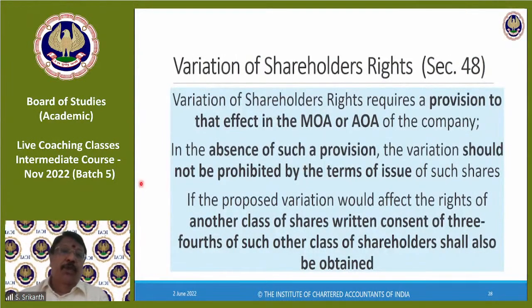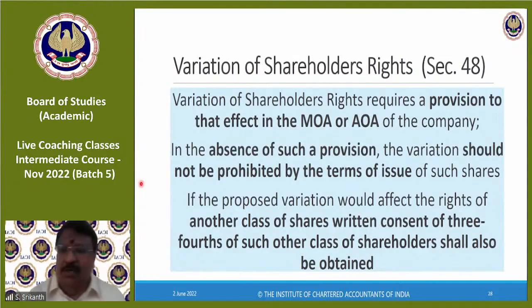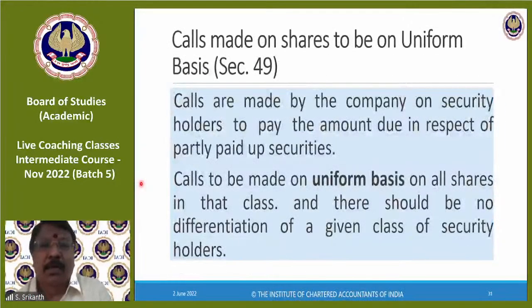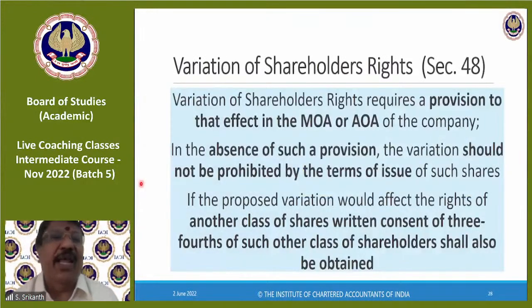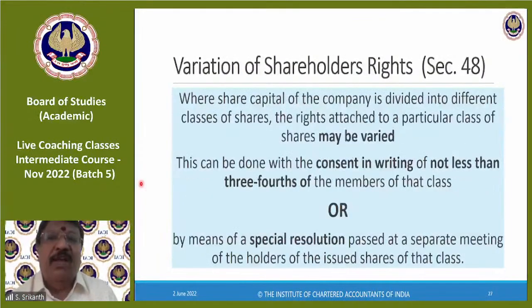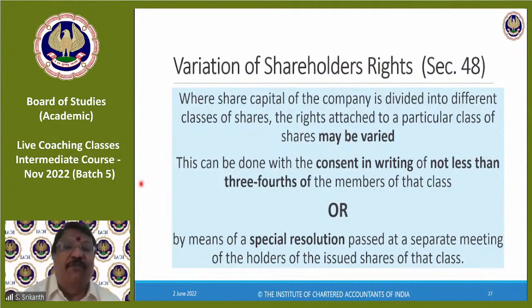Yeah, good. So time now is 9:28. Variation, let's see how many topics are there. Let's finish variation and move on. See, variation of shareholders' rights is possible where the share capital of the company is divided into different classes. This can be done with the consent in writing of not less than 3/4 of the members of that class.